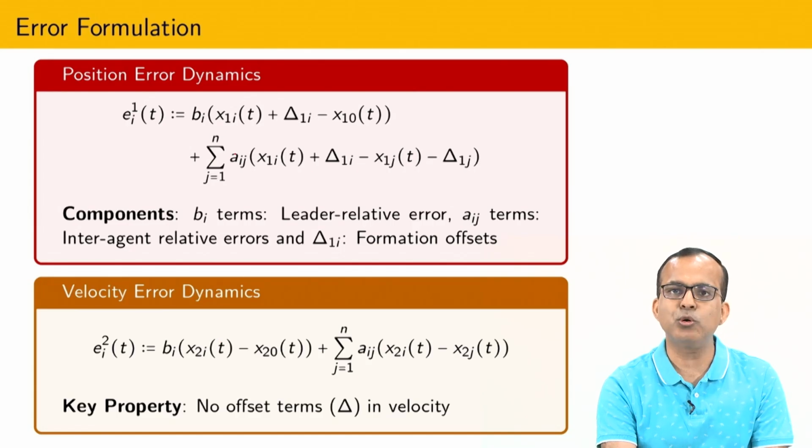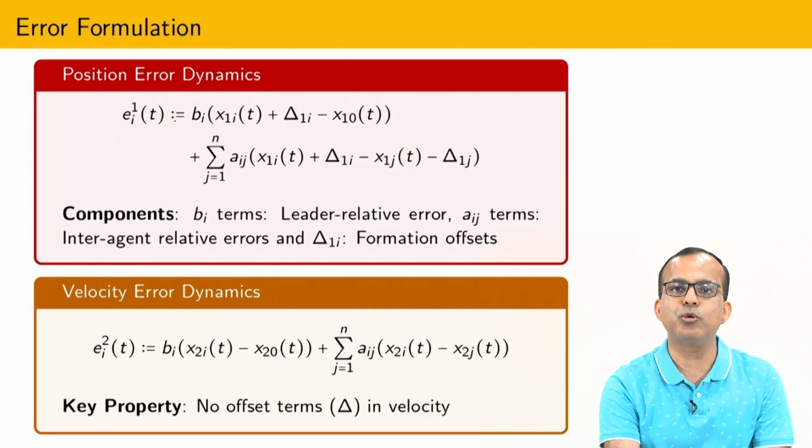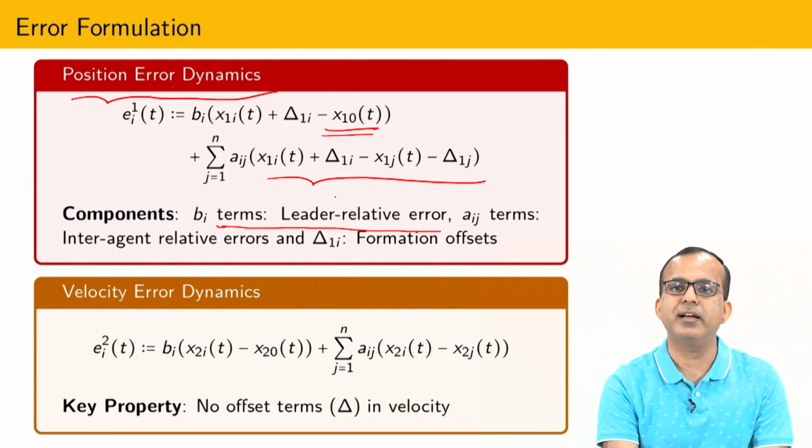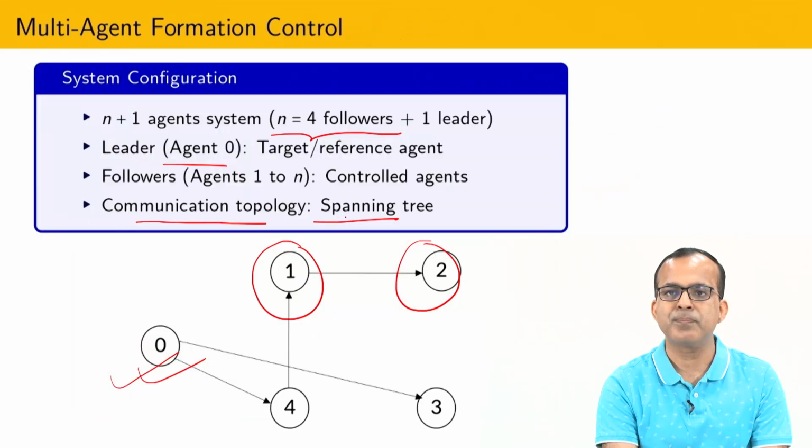Now, based on relative information I am going to define the relative position error. Here Bi is the term where the leader relative error means x1i and here x10. So, with respect to the leader, now I am going to calculate the relative position between the other followers, and similarly this represents the distance between two followers, because several agents, as we have seen in this figure, are not directly connected to the leader.